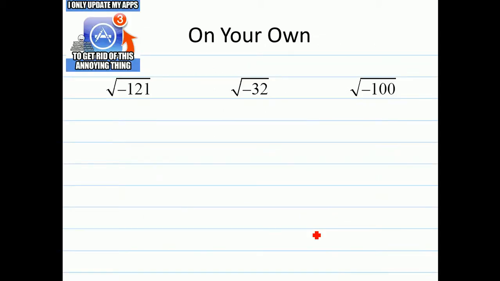Let's do some exercises just to see if, in fact, we can get these done. All right, let's go with these. I'll do this first one. You guys can do the next two. So here, the square root of negative 121 breaks up into negative 1 times 121, right? 121 is a perfect square.